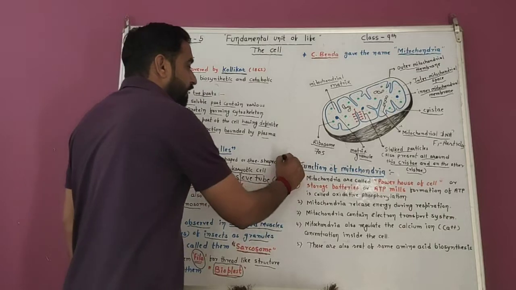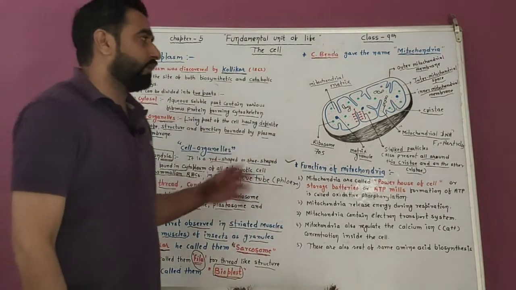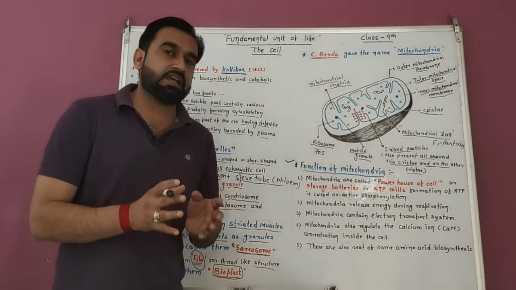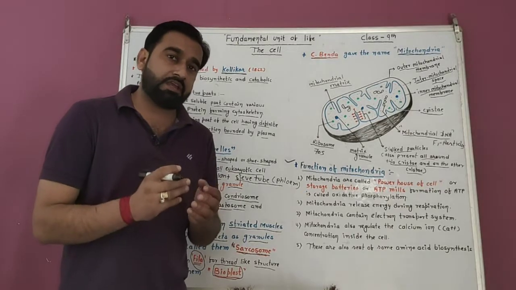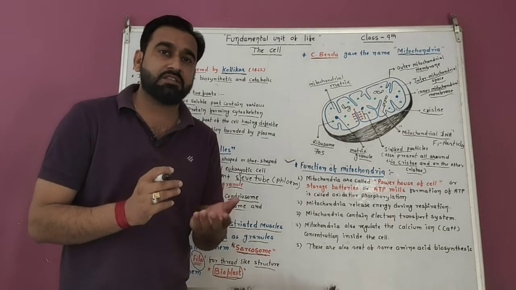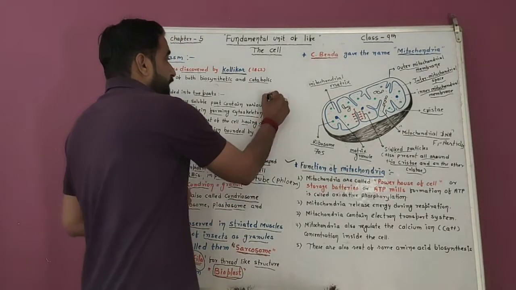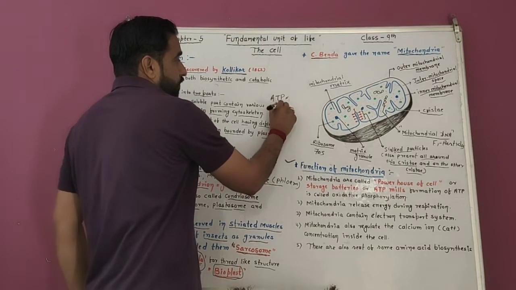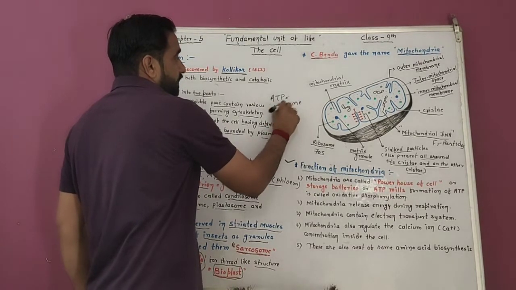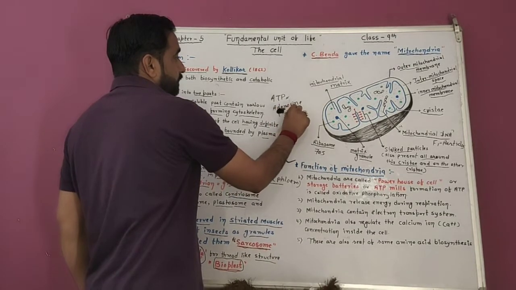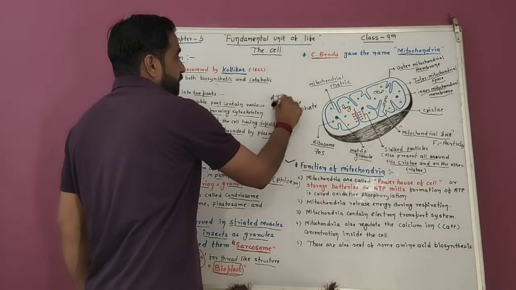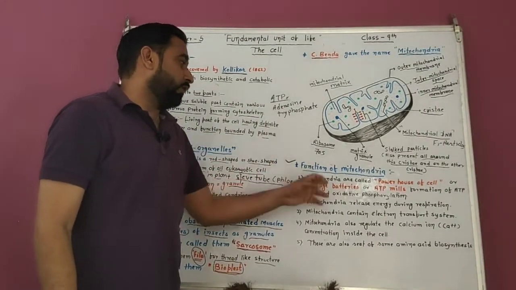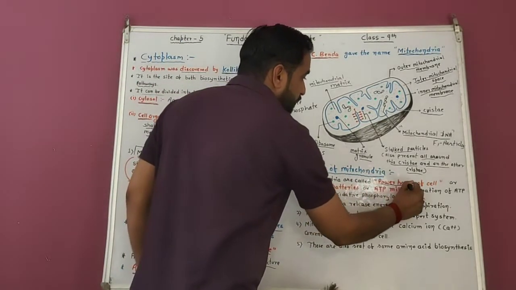Now we discuss the function of mitochondria, because mitochondria is known as the powerhouse of the cell. Why is it called the powerhouse of the cell? Because ATP is synthesized in the mitochondria. And what is ATP? ATP is the energy currency of the cell. ATP full form is adenosine triphosphate. So ATP is generated, and it is known as the energy currency of the cell. So mitochondria is also known as the powerhouse of the cell.